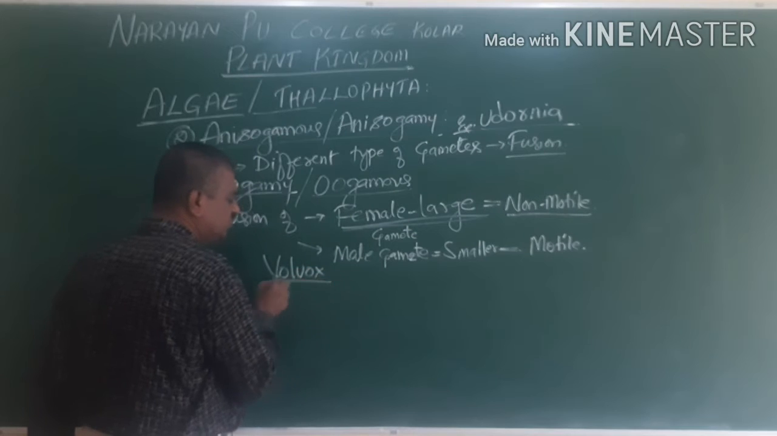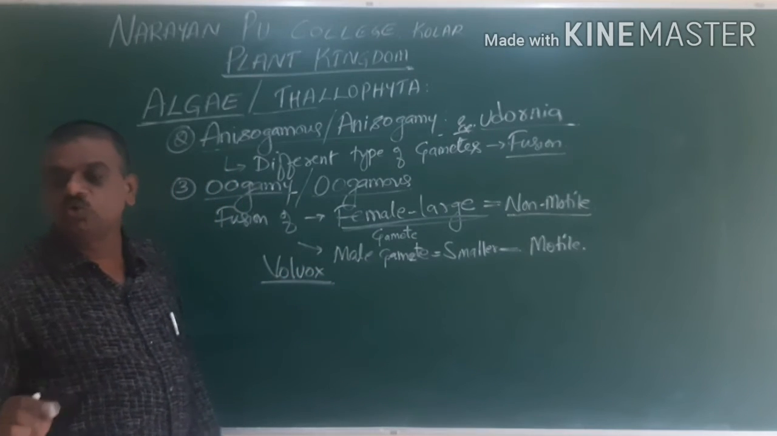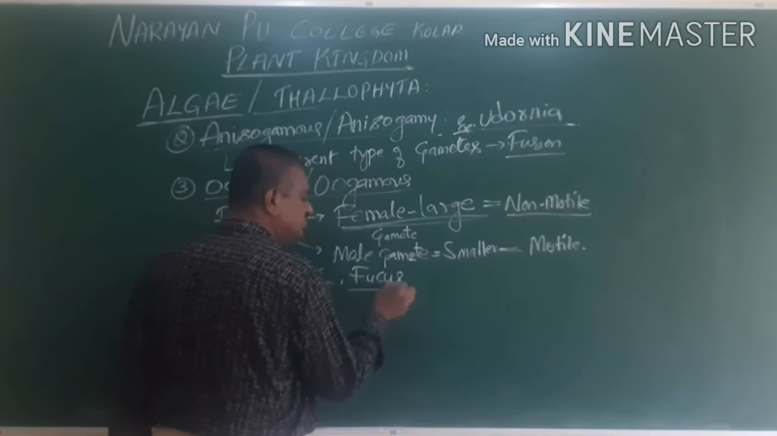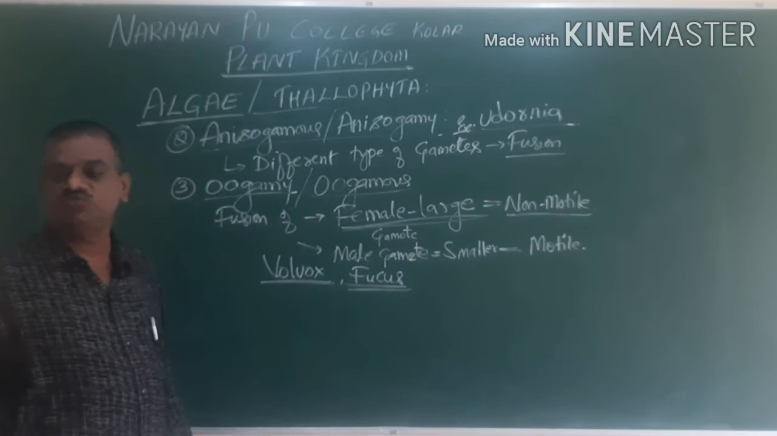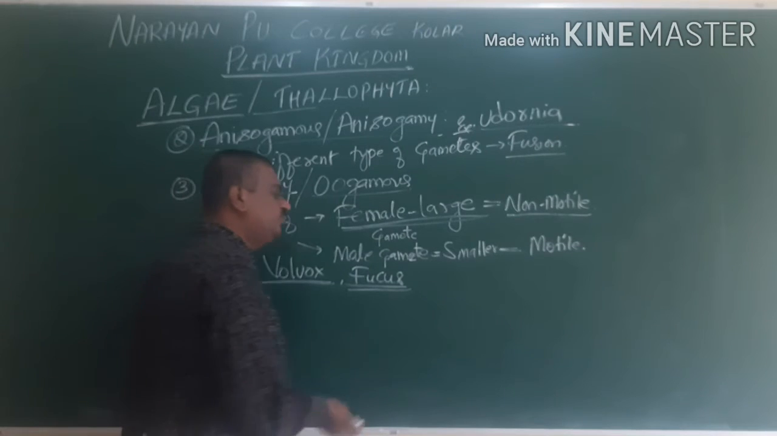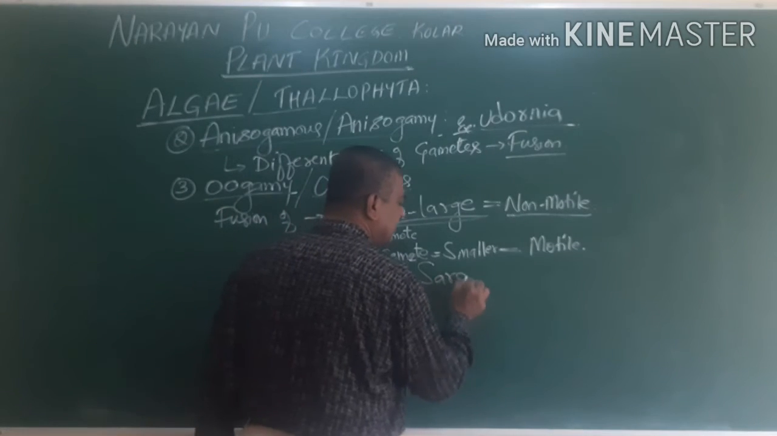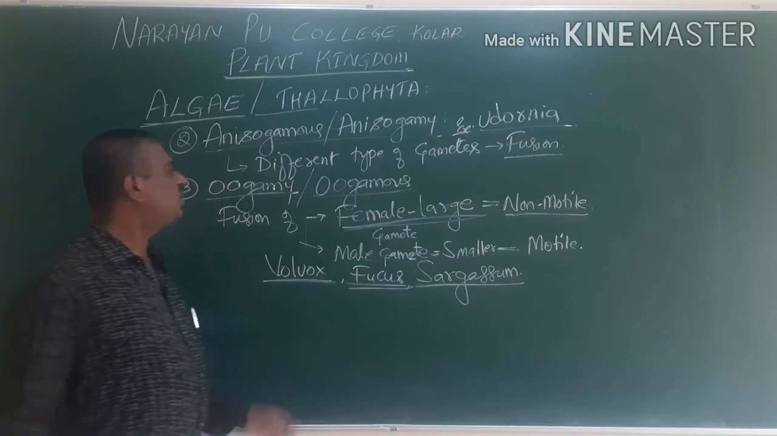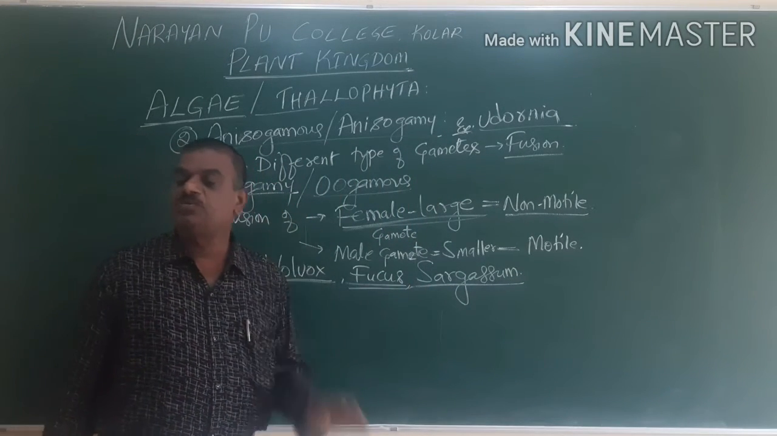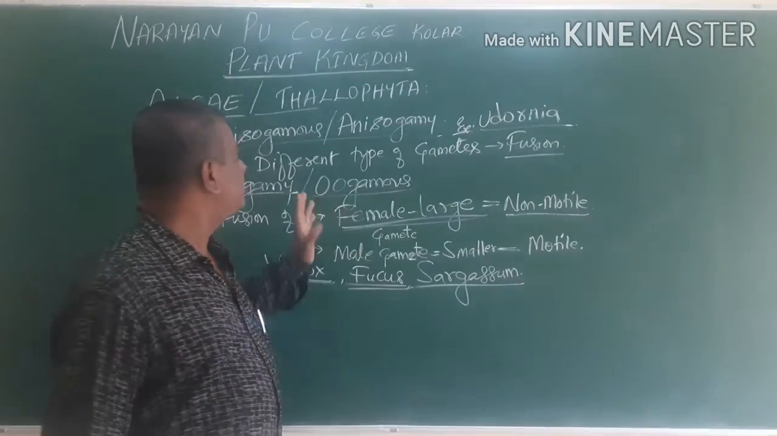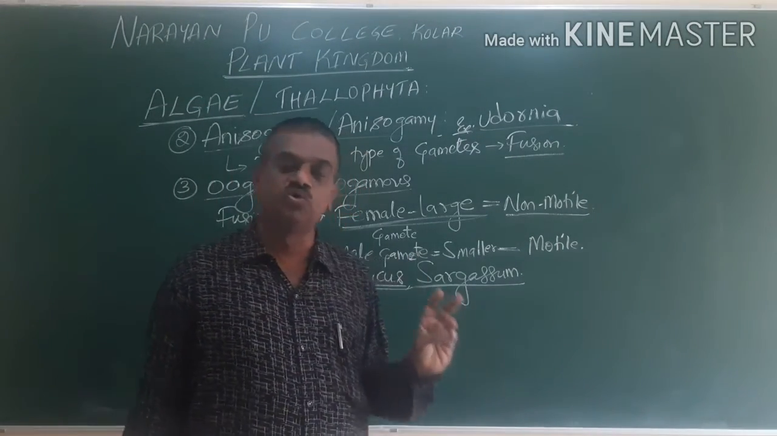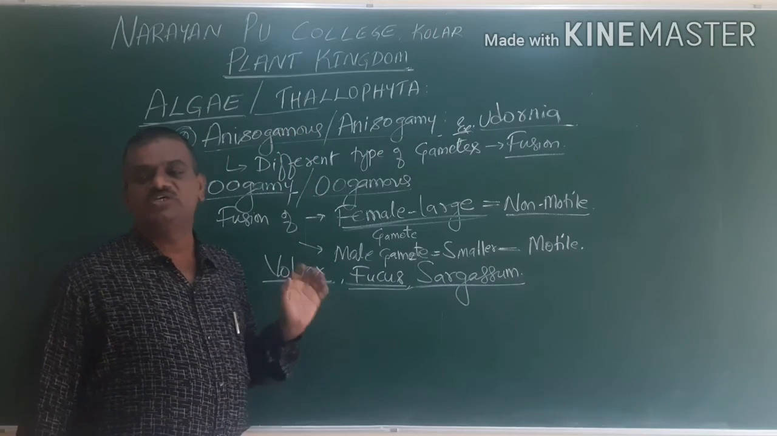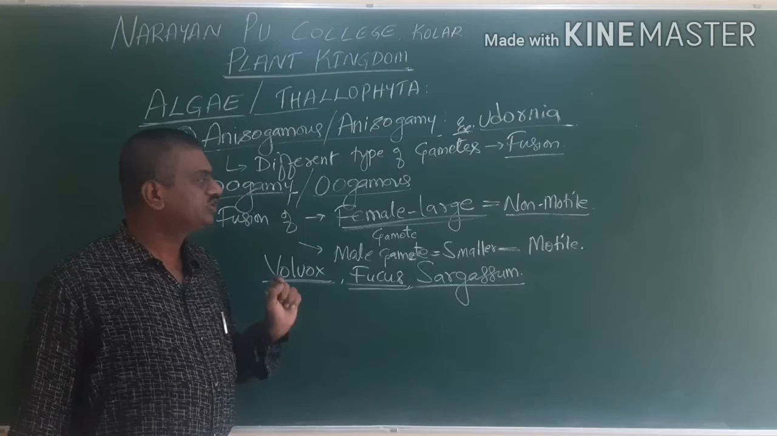The example for oogamous is Volvox. We know that Volvox is also called rolling balls. One more example is Fucus. Even in Fucus there is a presence of the oogamous type, and one more example is Sargassum. In all of these, oogamous type of reproduction is present. So there are always three types: oogamous, anisogamous, and isogamous types of sexual reproduction.